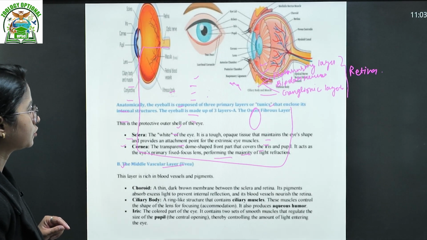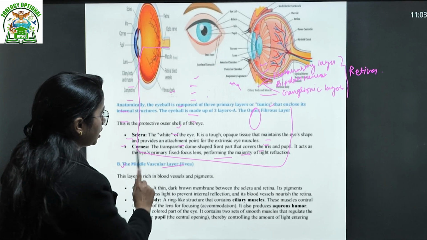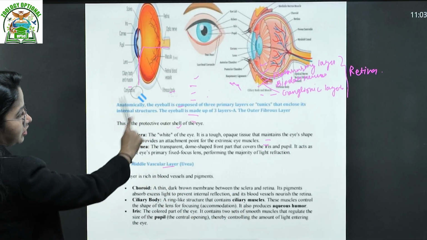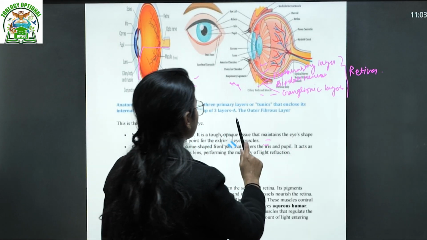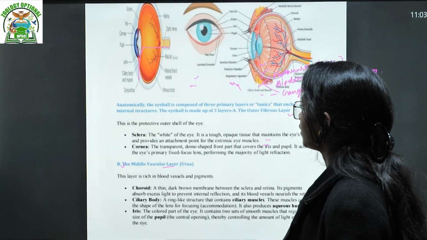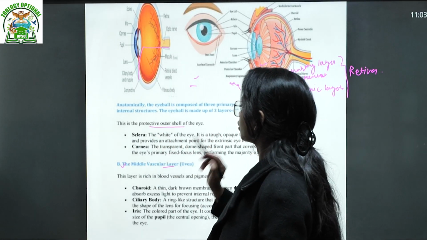Anatomically, the eyeball is composed of three primary layers, or tunics, that enclose its internal structure. The eyeball is made up of three layers. The first one is the outer fibrous layer, a protective outer shell of the eye.